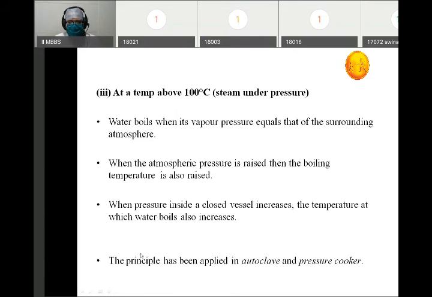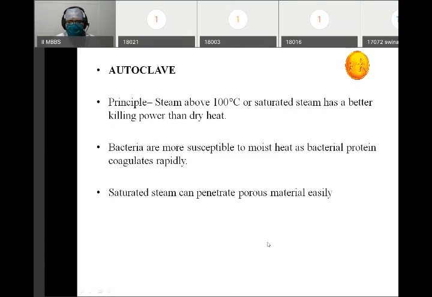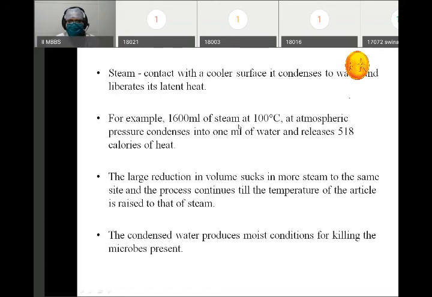So this principle has been applied to the autoclave, which is usually used in microbiology for sterilization of most articles. So what is the principle? Steam of 100 degrees centigrade or saturated steam has a better killing power than dry heat. Bacteria are more susceptible to moist heat as bacterial protein coagulates rapidly, and saturated steam can penetrate porous material easily.